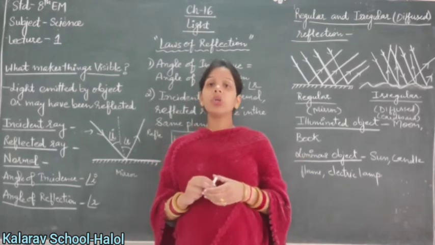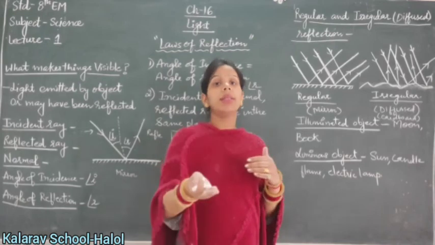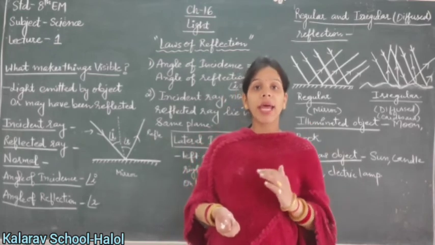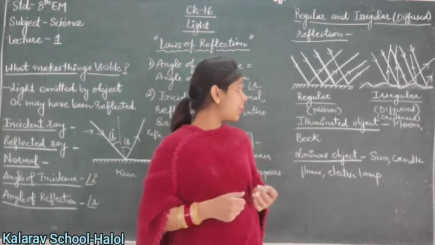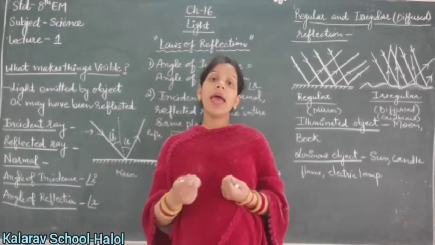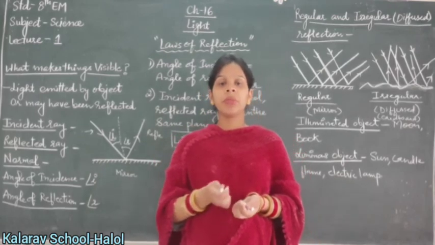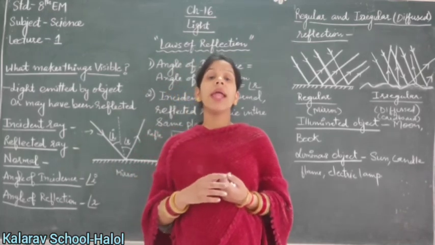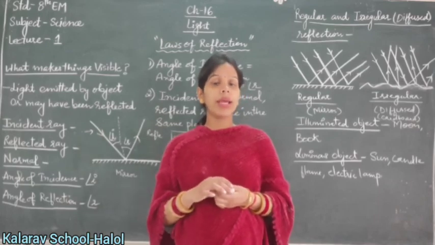Next is the luminous object. A luminous object is an object which emits its own light. They do not take the light of others to shine, but have their own light to emit. For example, the sun, candle flame, and electric lamp have their own light. That's why they are called luminous objects. So here we have completed the laws of reflection and the regular and irregular reflections in day-to-day life.